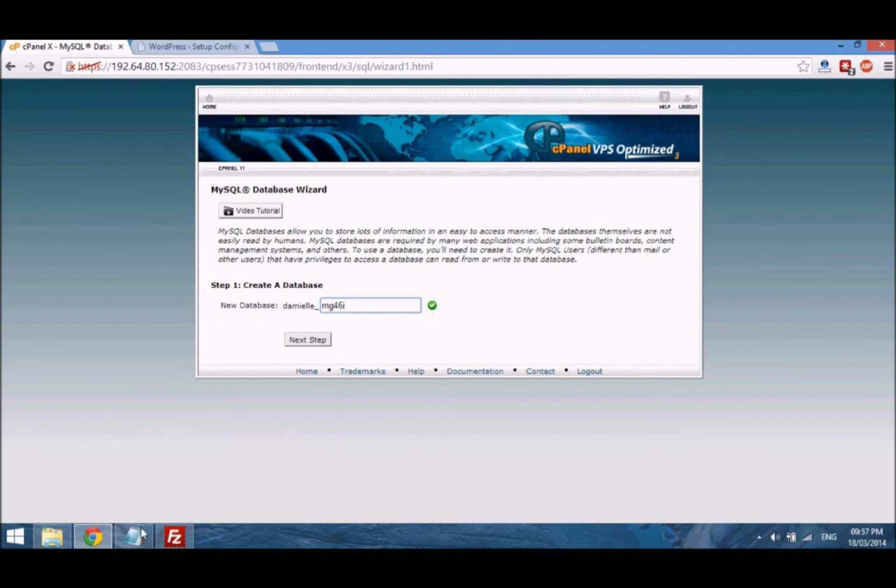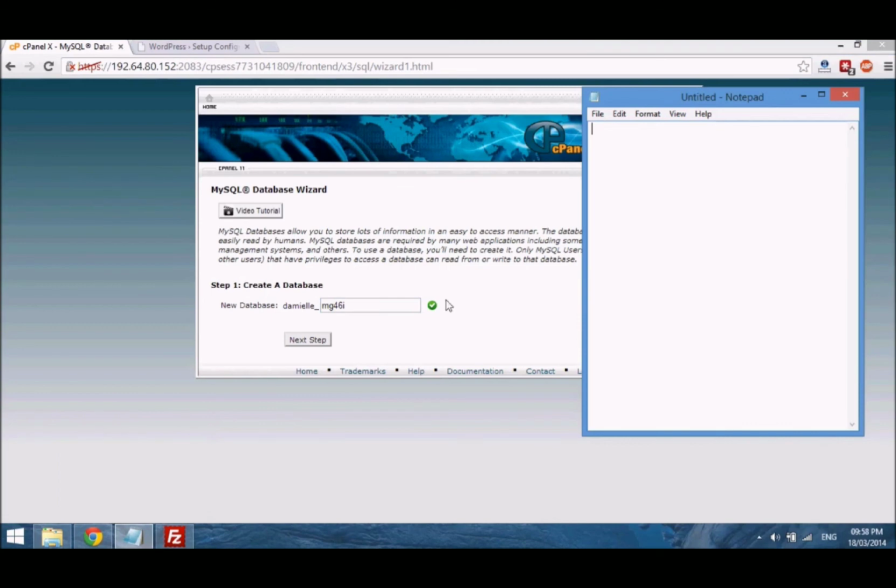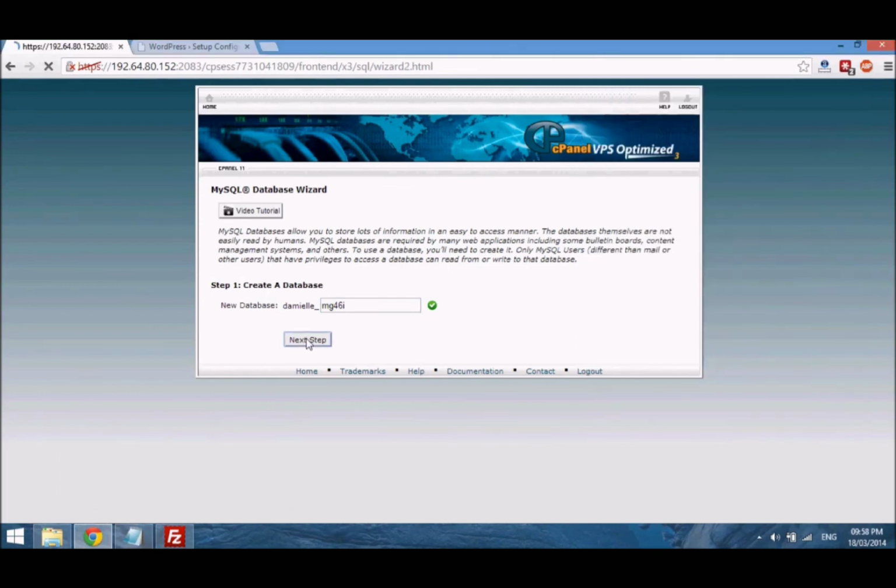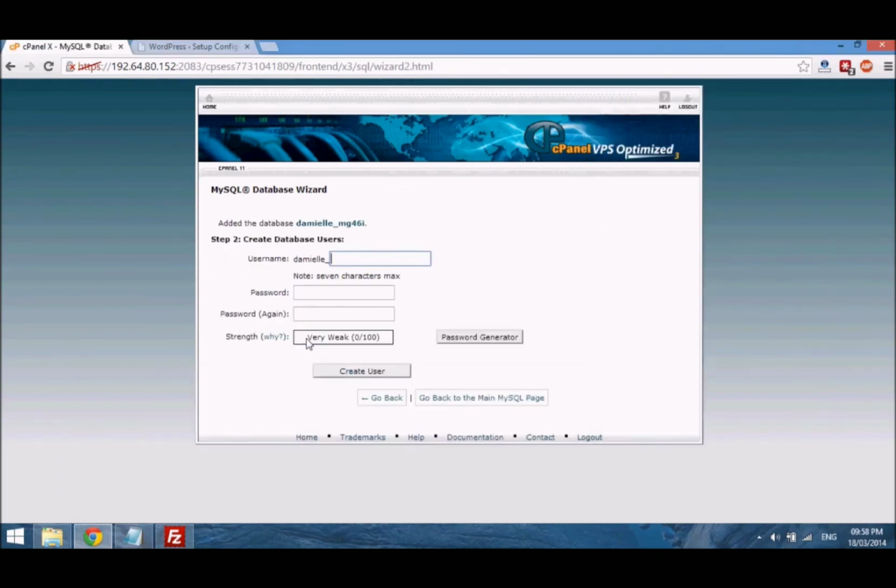and you want to ensure that you have something like Notepad or even a bit of paper to write down all the information that we're going to create here. So I have Notepad ready. So I go to next step. Then I create a username for that database. And then I need to create a password.